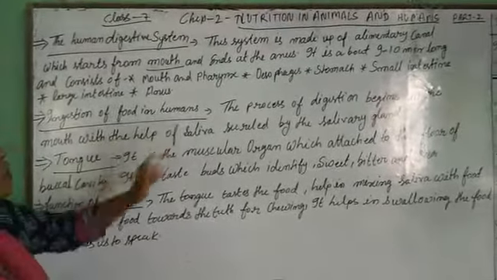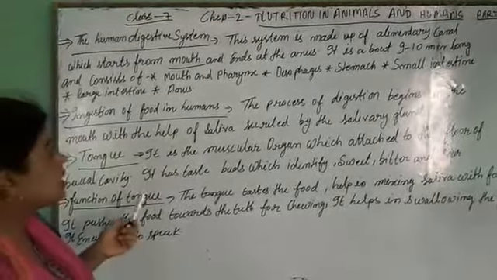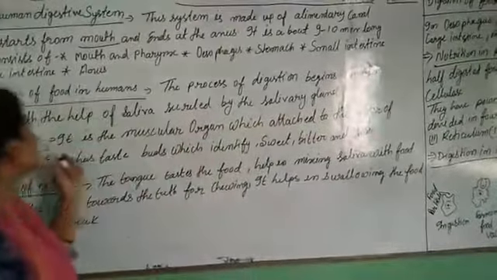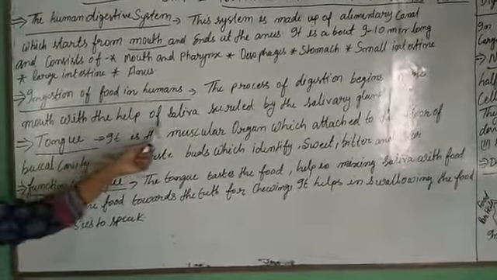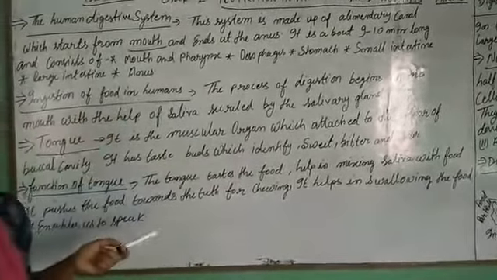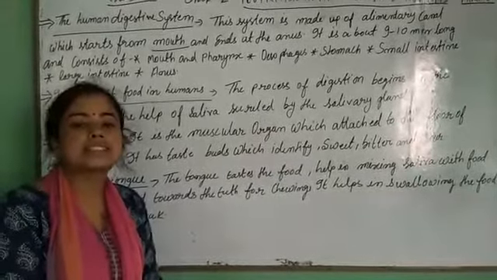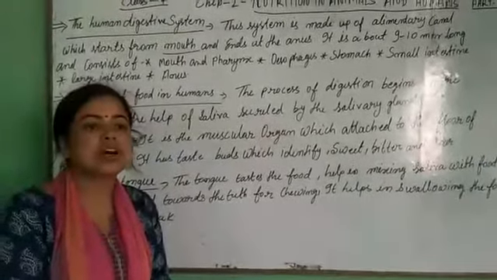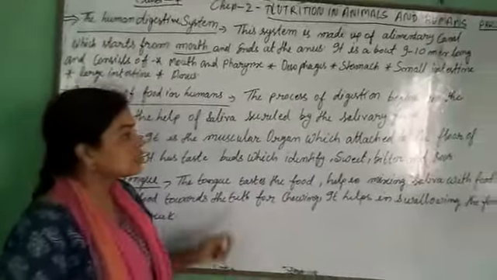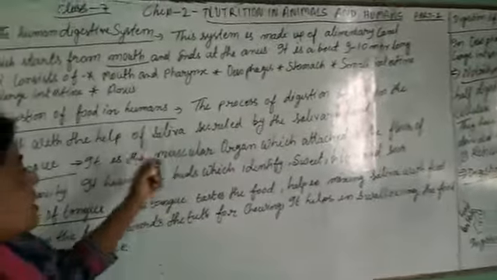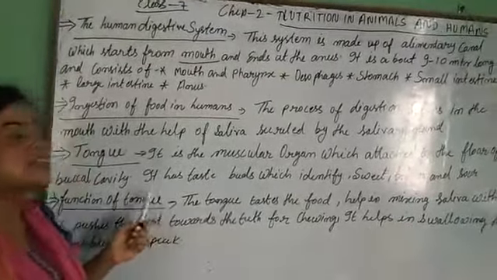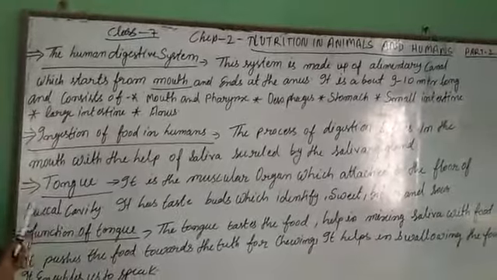Ingestion of food in the human body. Let's see what happens in this. The process of digestion begins in the mouth with the help of saliva secreted by the salivary glands. When we take the food, it needs some viscous thing to dissolve the food in our mouth. This viscous thing is saliva, which is secreted by our salivary glands, present in our buccal cavity.